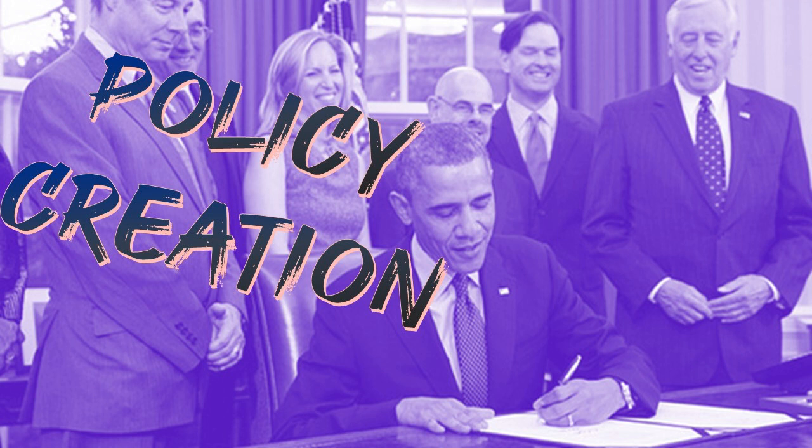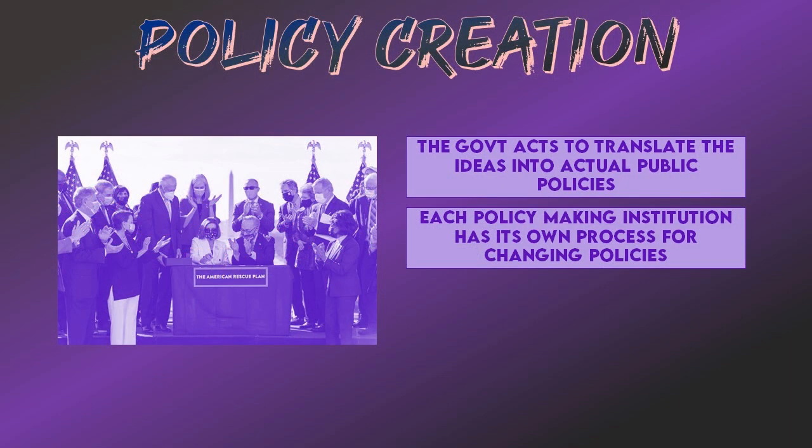And here we have President Obama signing a bill into law. This is several members of Congress behind him. So, they've passed the law. Now the law is on the president's desk, and he is signing the bill into law. The policy creation step means that the institutions in the government are translating those ideas, those solutions from policy formulation. So we're taking those ideas and we're turning those into actual policies.